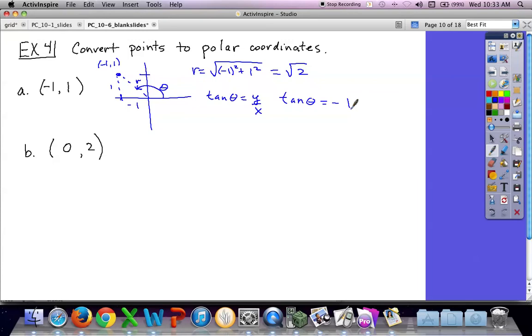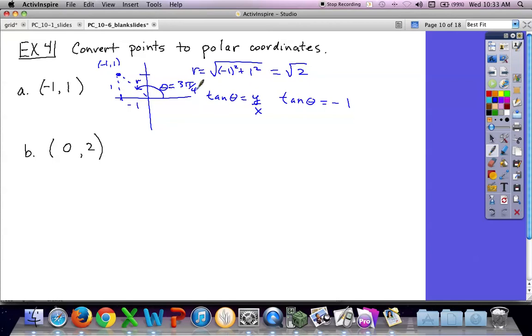How do you find the angle? You would do a tan inverse, or you would just ask yourself the question, where is it that tangent equals negative 1? Where is it that the sine and the cosine are the same in the second quadrant? They said they're opposite signs, but at 3 pi over 4, right? That would be 3 pi over 4.